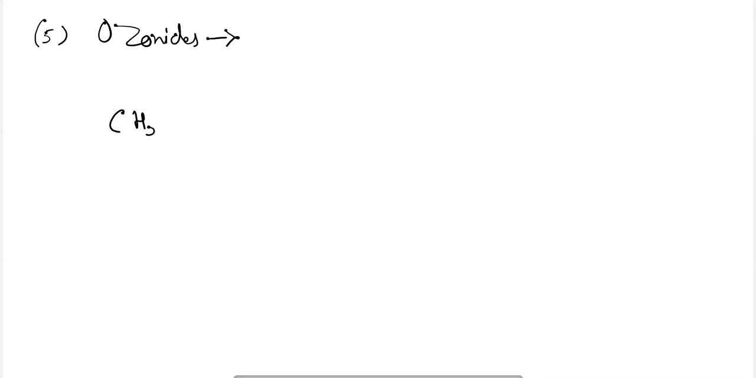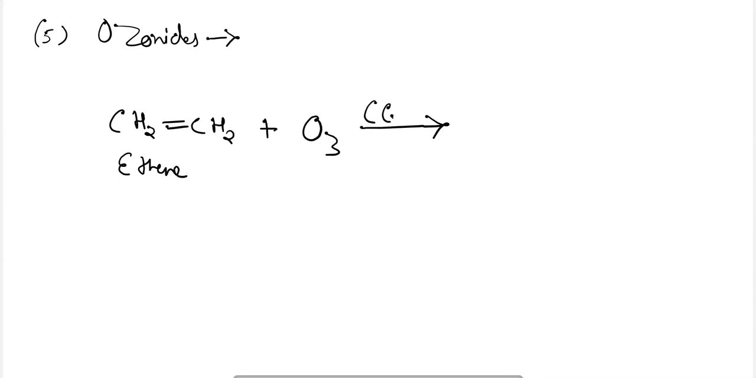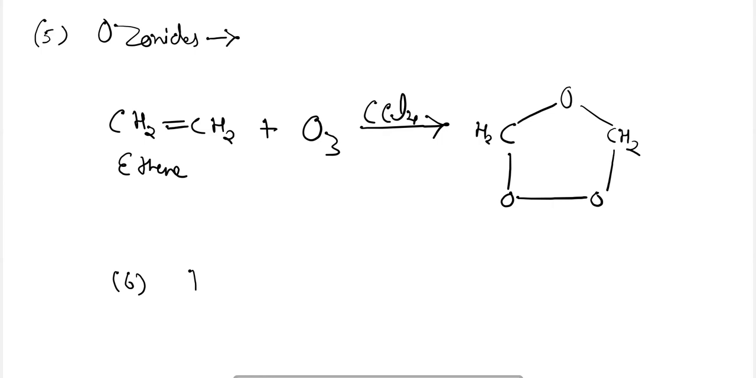For example, when ethene is treated with ozone in the presence of carbon tetrachloride, ethylene ozonide is formed. Similarly, with a triple bond also it forms ozonides. It reacts with peroxides to give dioxygen, and a water molecule and dioxygen are produced.